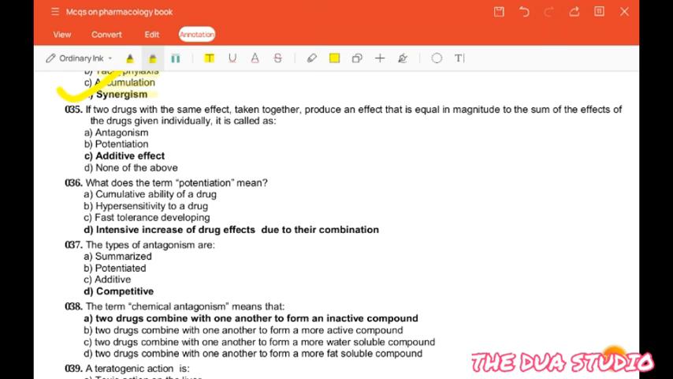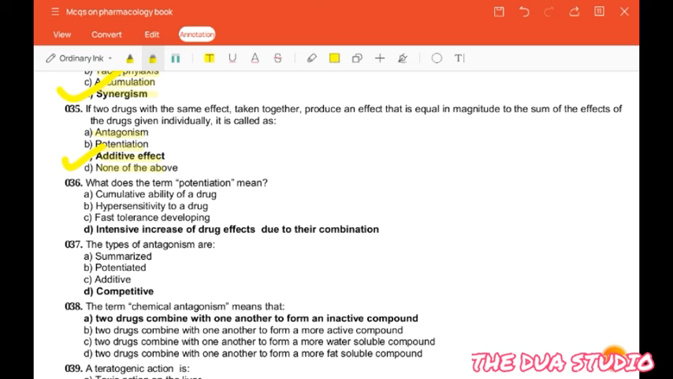Next question is, if two drugs with the same effect taken together produce an effect that is equal in magnitude to the sum of the effects of the drugs given individually, it is called antagonism, potentiation, additive effect, none of the above. So the correct answer is additive effect.